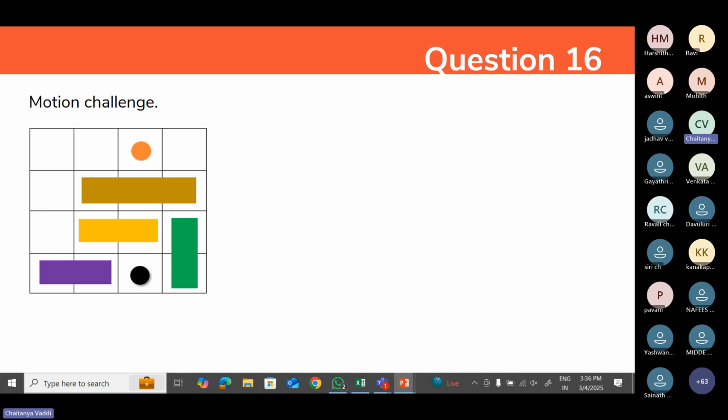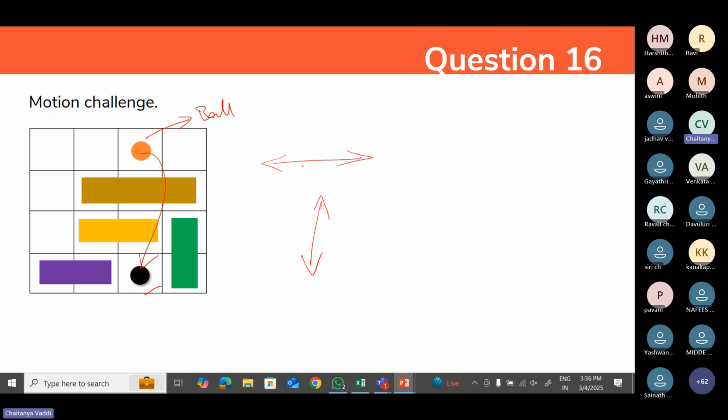I'll just give you a few rules. Here you can see the black color. Let's assume it is a black hole, and we can see a ball here. Our main motto is to take this ball to this particular place. The condition here is that you can move this ball either horizontally or vertically. You cannot move it in a diagonal pattern.